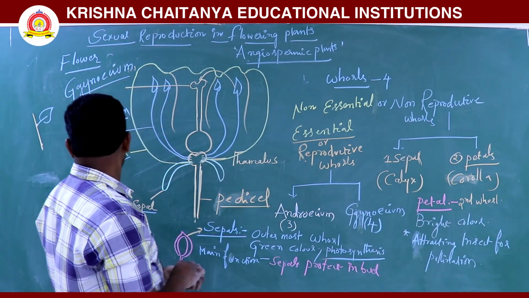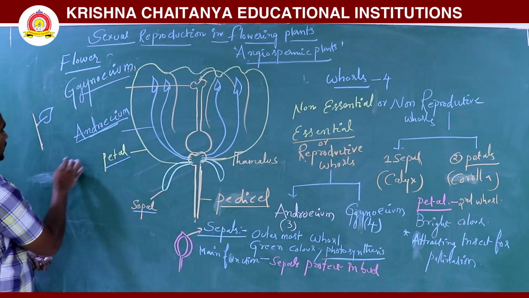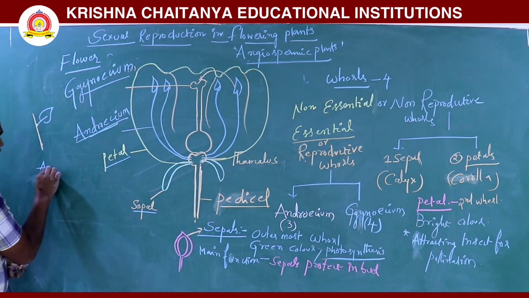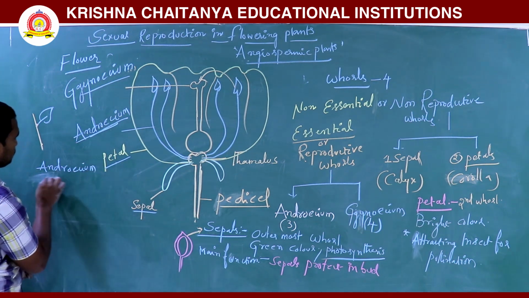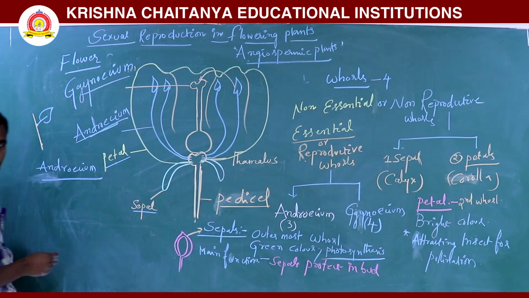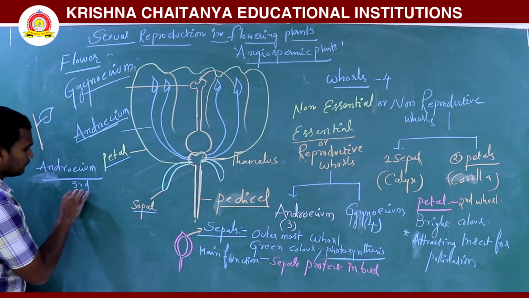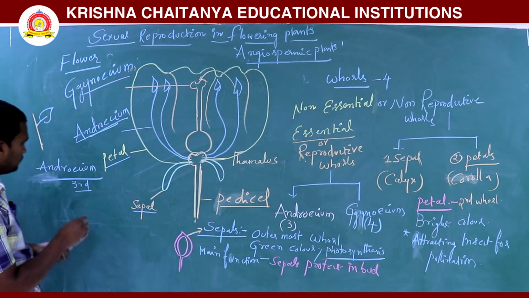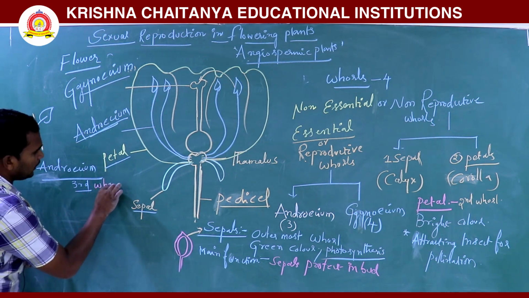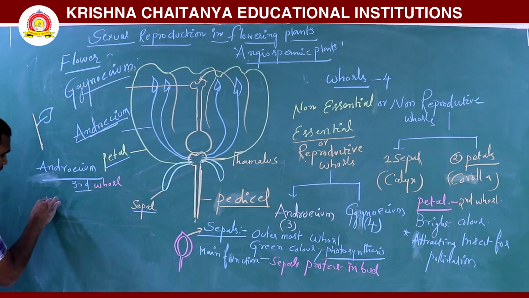So next we are discussing another one, it is androecium. Androecium is generally the third whorl. Next, androecium mainly, how many parts are there?